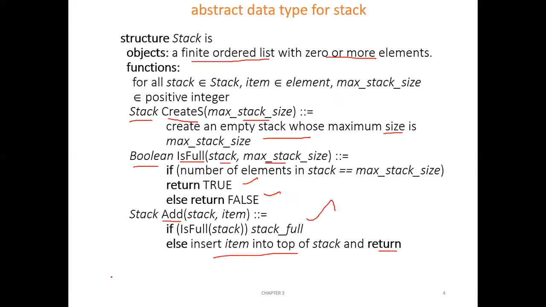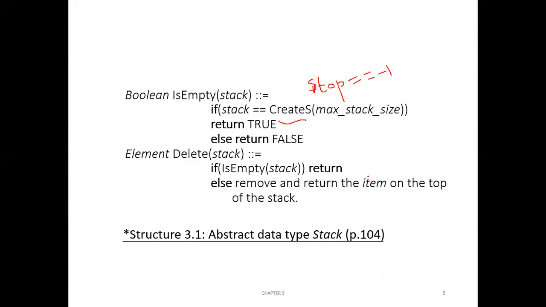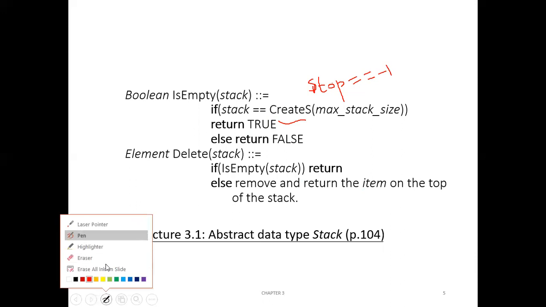Like how for is full we have checked whether the number of elements in stack is equal to max stack size -1. Similarly for is empty, if there are no elements in the stack, then you can return true, otherwise return false, right?